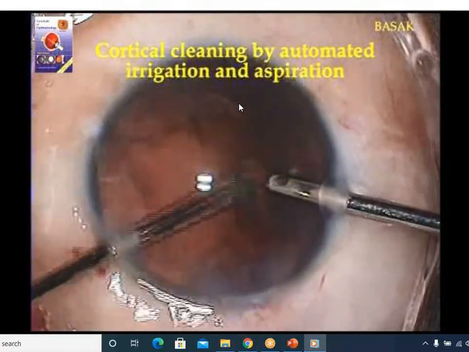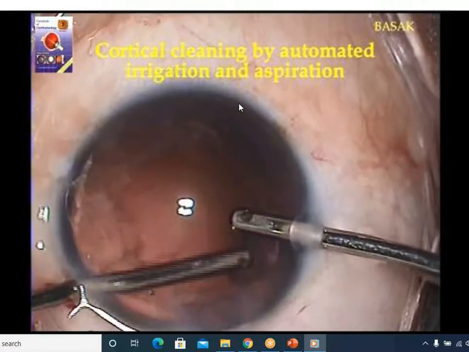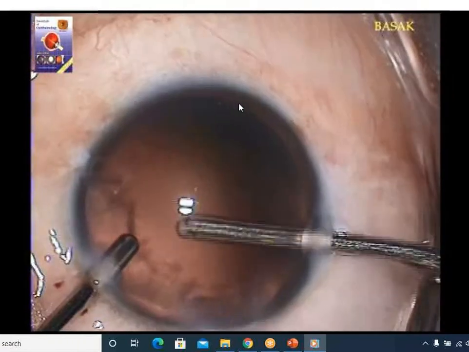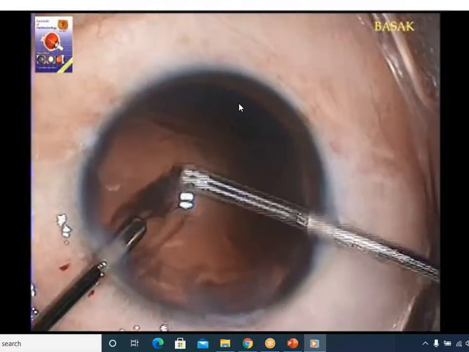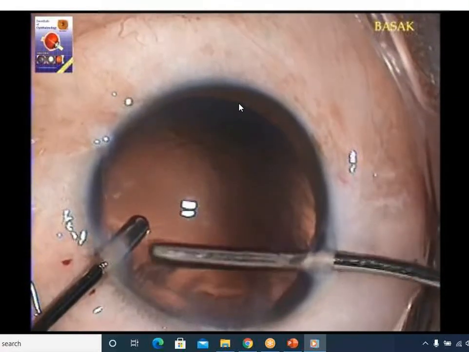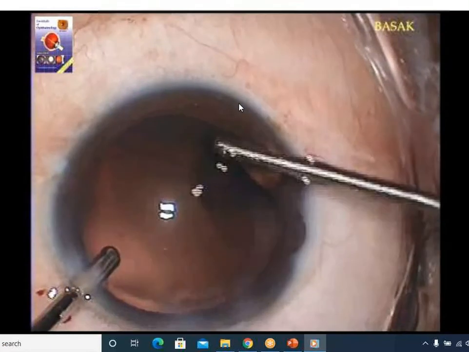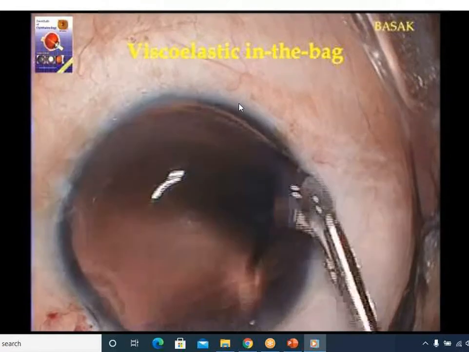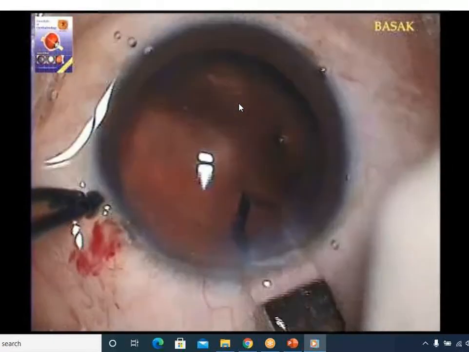Instead of using Simcoe, in phaco you will be using the I/A cannula. Here, from one port you will be putting the irrigation cannula, and from another port you will be putting the aspiration cannula, and by maintaining the antechamber, you will be aspirating the cortical matter. When whole cortical matter is aspirated, then again you will fill the AC with viscoelastic substance, and then from the small opening you will be putting the foldable IOL.